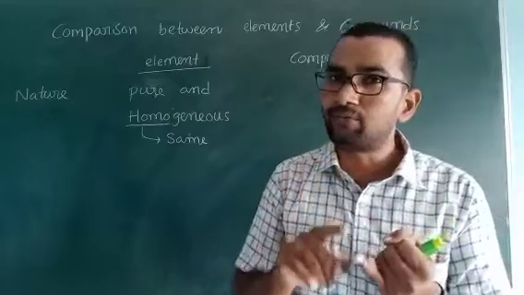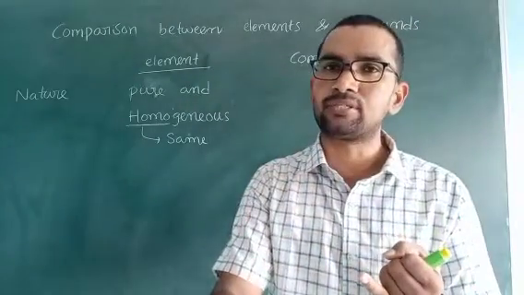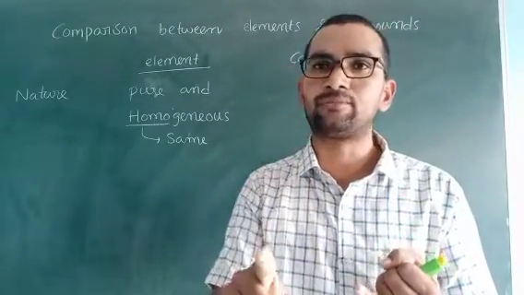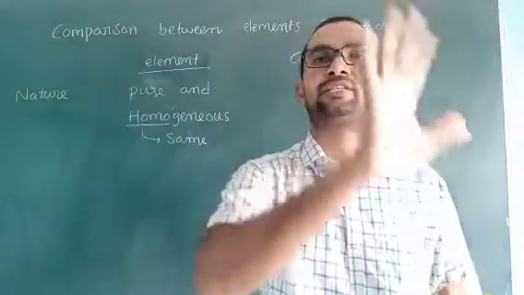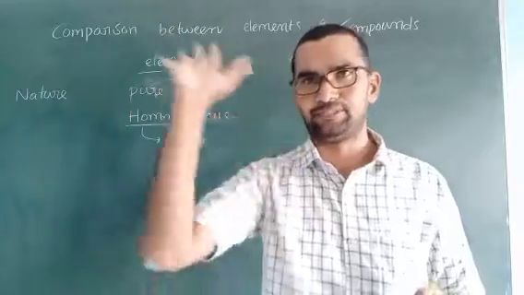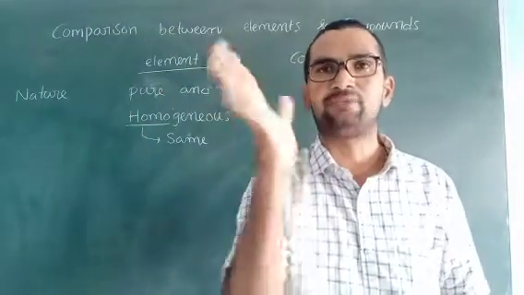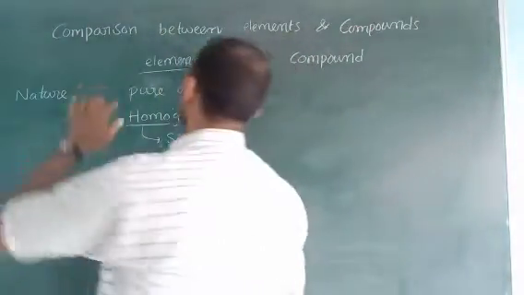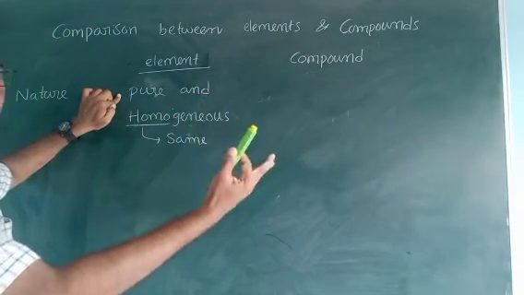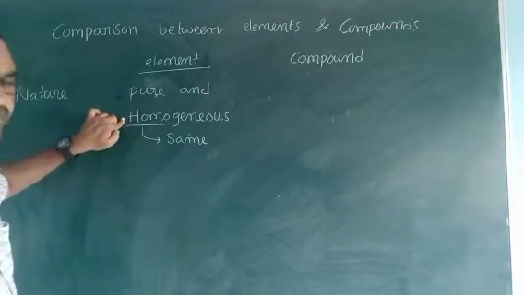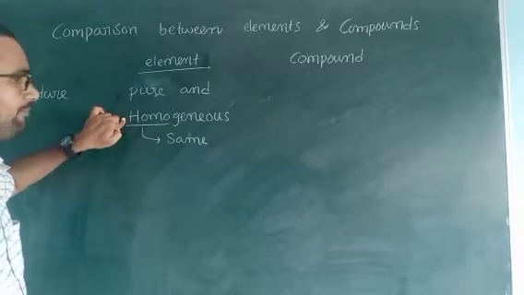So it consists of only one type of atoms, and the same physical appearance is present throughout. Simply, a single phase is present. That's why elements are pure, meaning there are no other atoms, and homogeneous, with the same phase throughout.